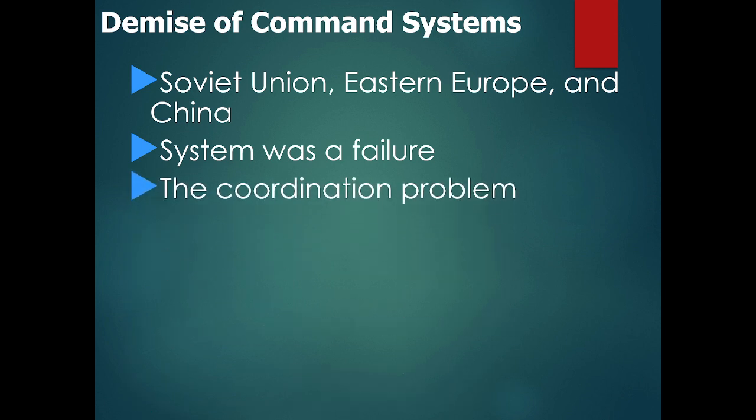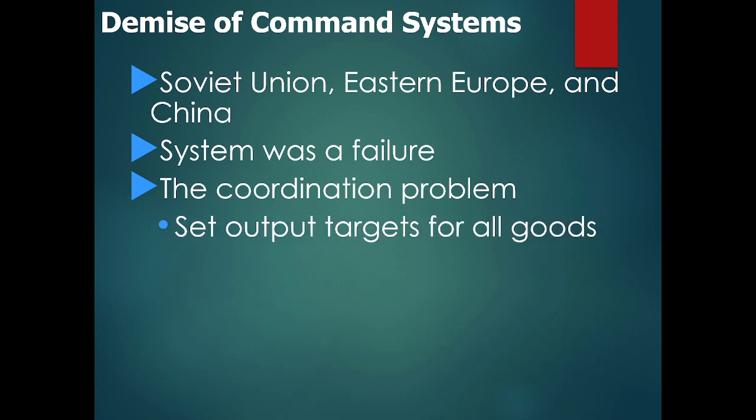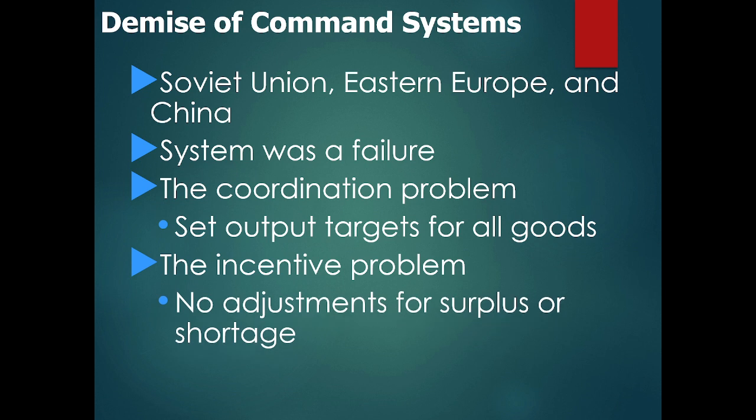They set output targets. They didn't let the people determine what they wanted. The government, which was supposed to be the people, determined how much should be there. There was no incentive, so there was an incentive problem. If there's a surplus or shortage, people's actions will then determine what should be produced and not produced. In a command society, that did not happen.